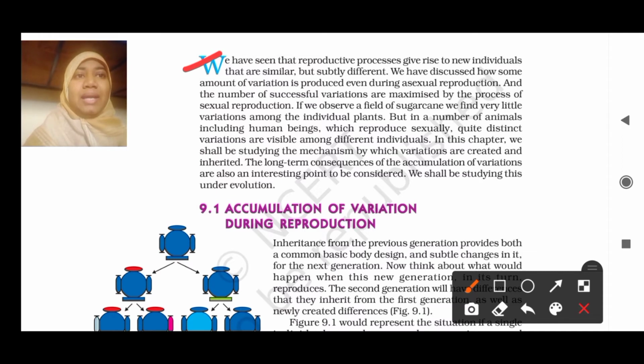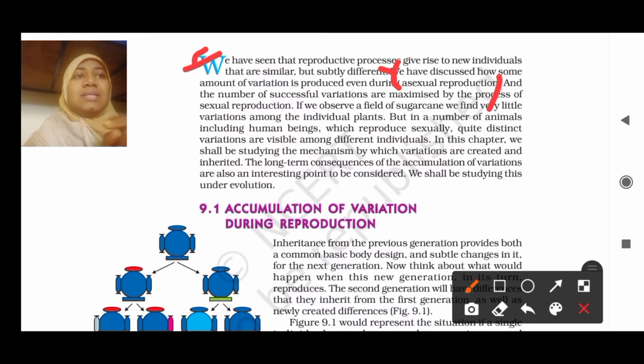तो ये कह रहे हैं कि reproduction में new individuals produce हो रहे हैं, या उनके characters similar होंगे, या तो कुछ थोड़े बहुत changes होंगे, मतलब थोड़ा बहुत different होगा उनमें. तो ये हम first point को consider करेंगे. Okay, then we have discussed how some amount of variation is produced even during asexual reproduction. So obviously अभी हमने देखा कि अमीबा में क्या हो रहा था, एक single parent था, तो when it divided, there were two offsprings, in the sense two daughter cells. तो two amoebas, both the amoebas were identical, right? जैसे parent था वैसे ही वो दो भी थे, तो उसी प्रकार ये जो sentence है. So I hope you are clear with the second point.